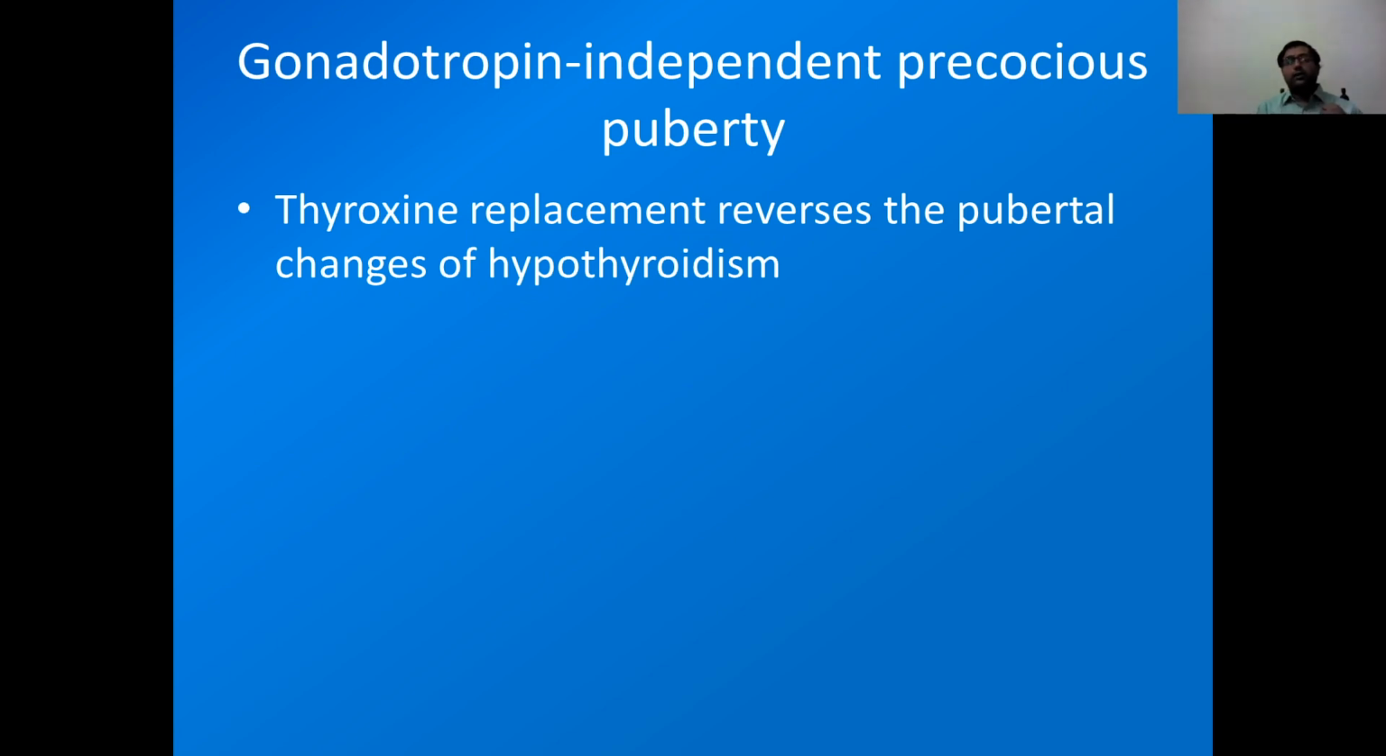In peripheral causes of precocious puberty, if the patient has hypothyroidism, then we have to give thyroxine replacement. If we find certain tumors, estrogen secreting tumors, then we have to treat them accordingly.